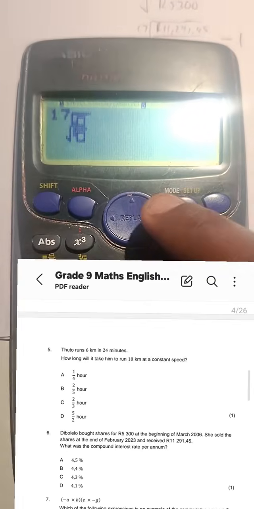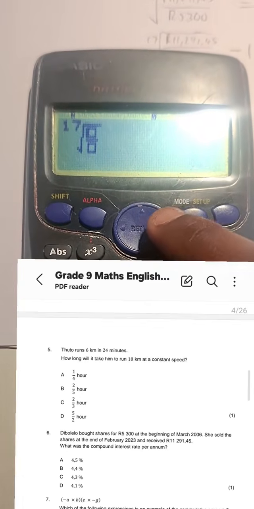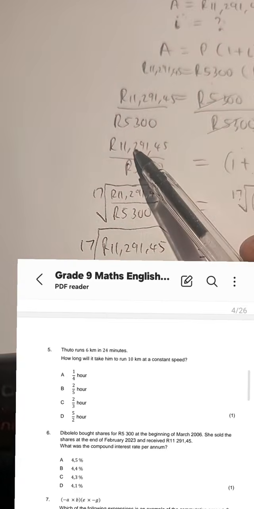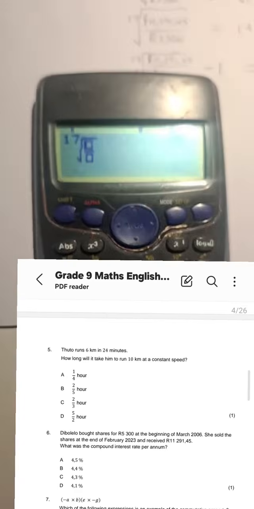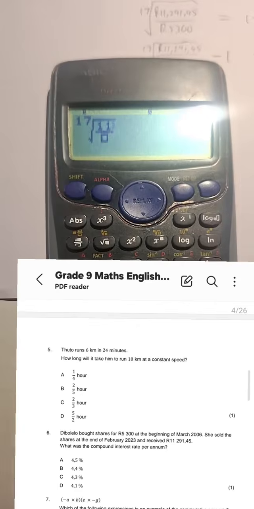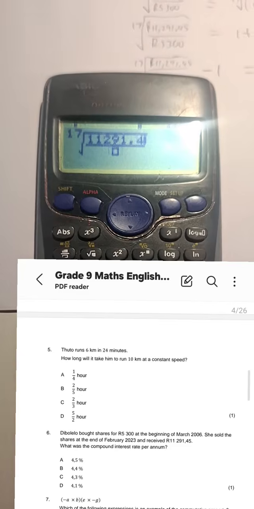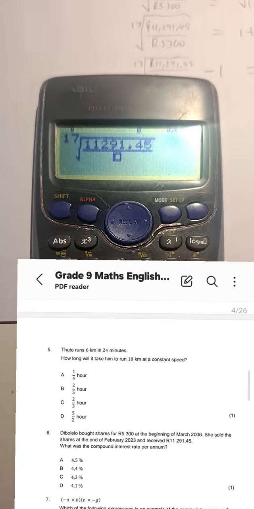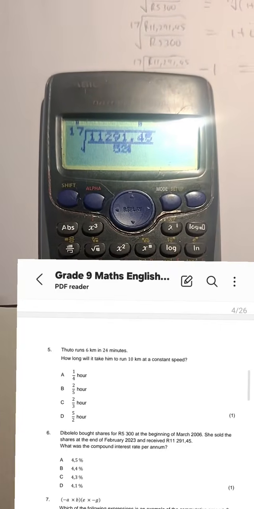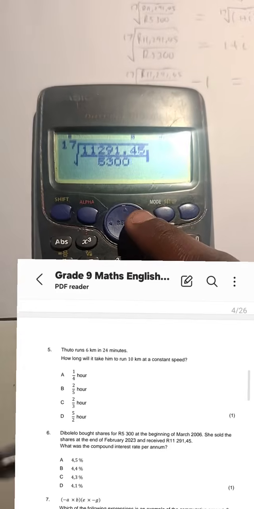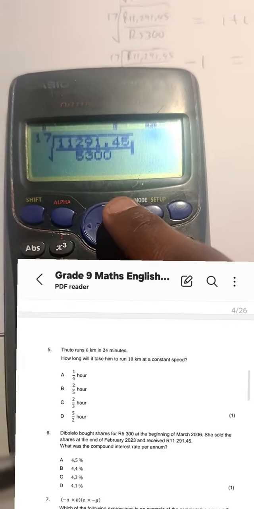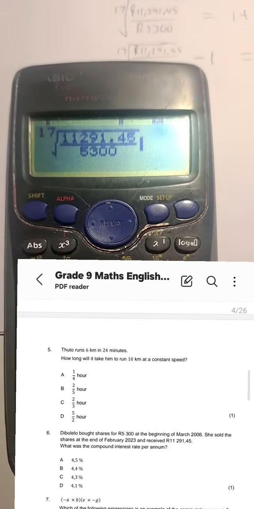Then inside, I'm going to now go punch in the 11,291.45 over 5,300. Then I move out of the square root to the outside.